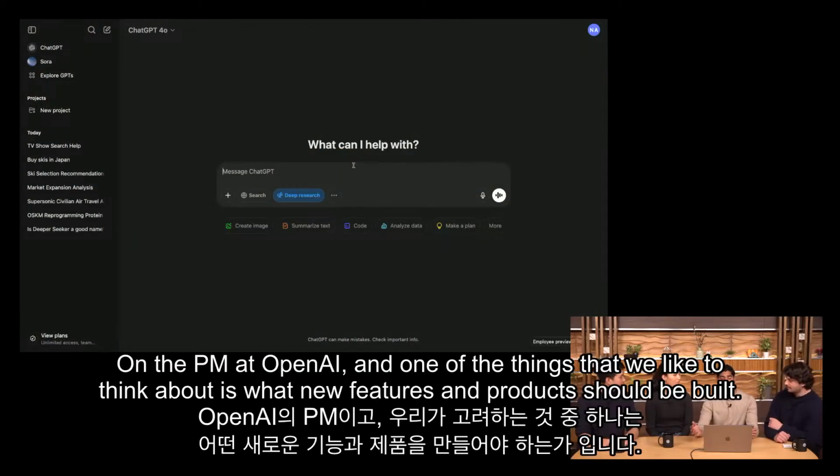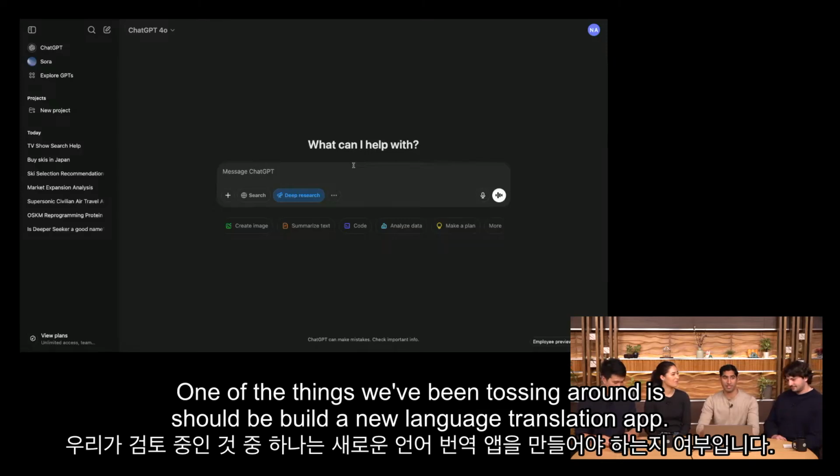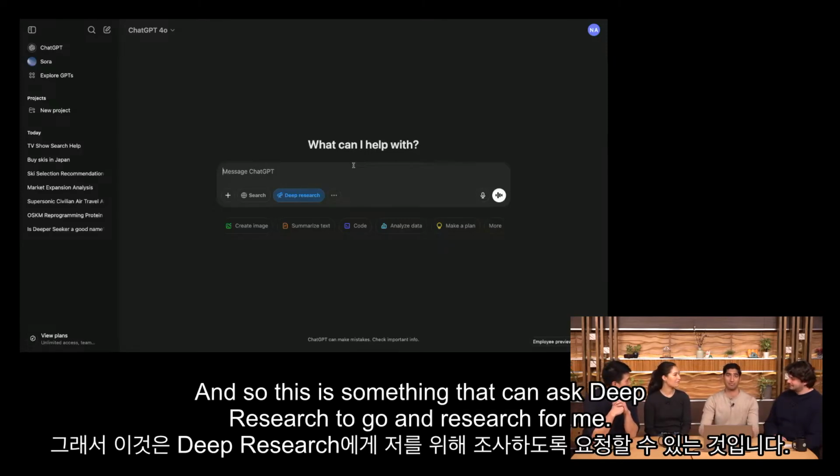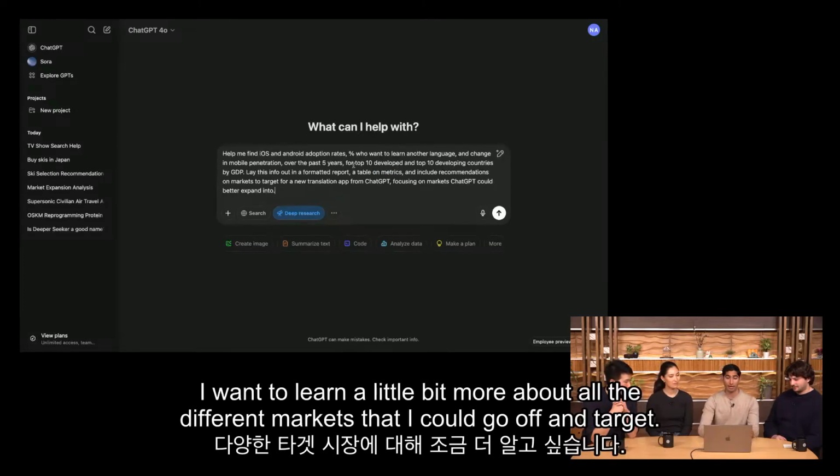I'm a PM at OpenAI, and one of the things that we like to think about is what new features and products should we build? One of the things we've been tossing around is, should we build a new language translation app? And so this is something that I can ask Deep Research to go and research for me. So I'm actually going to type in this query. I want to learn a little bit more about all the different markets that I could go off and target.